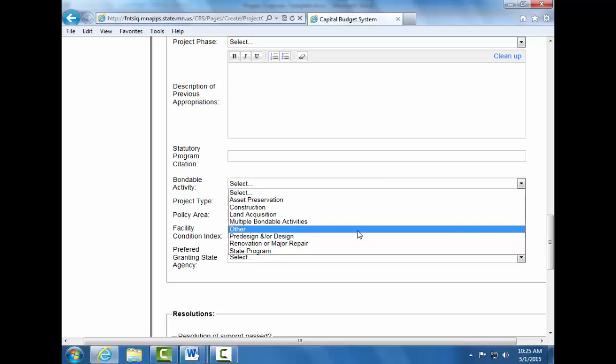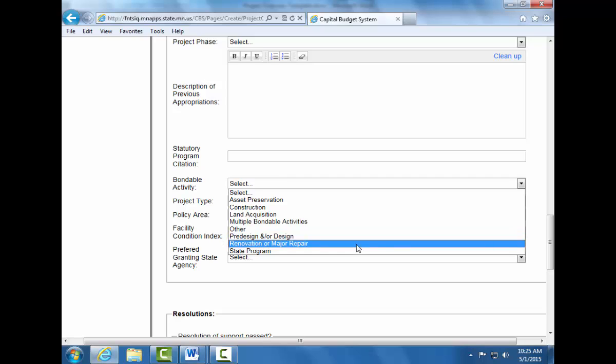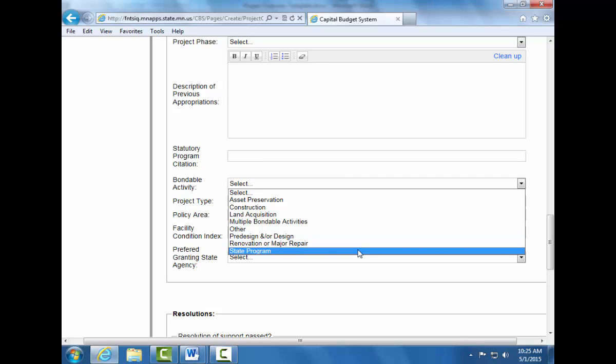The renovation or major repair bondable activity is defined in Statute 16B-335, Subdivision 1. State programs that are appropriated GO bonds that are then granted out to local units of government for capital investment projects will use the state program bondable activity selection.